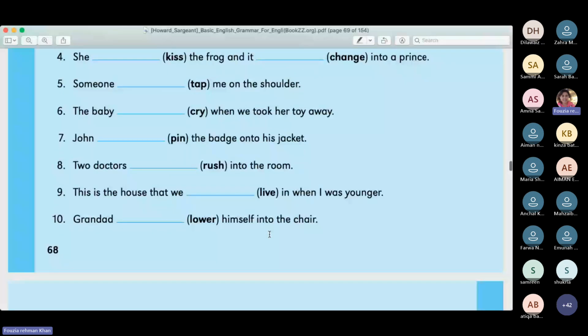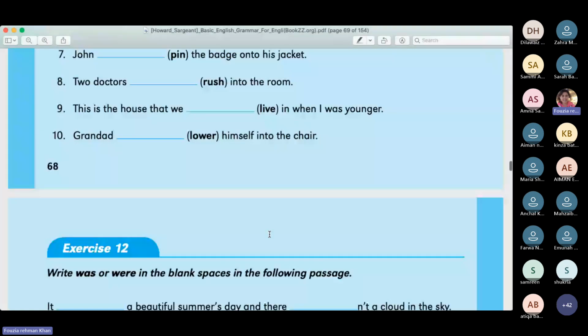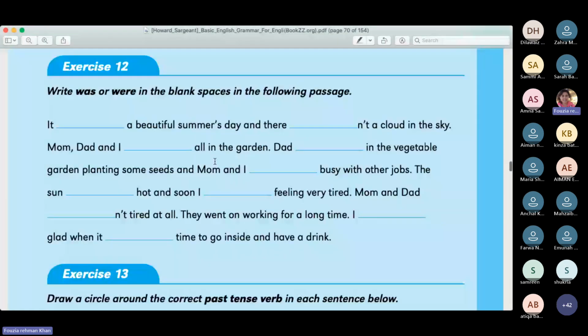And for your homework, I am giving you exercise 12 and exercise 13. These are very easy. In exercise 12, you just have to fill the spaces with was or were. You just have to see whether it's singular or plural. For instance, it was a beautiful day and there was not a cloud.